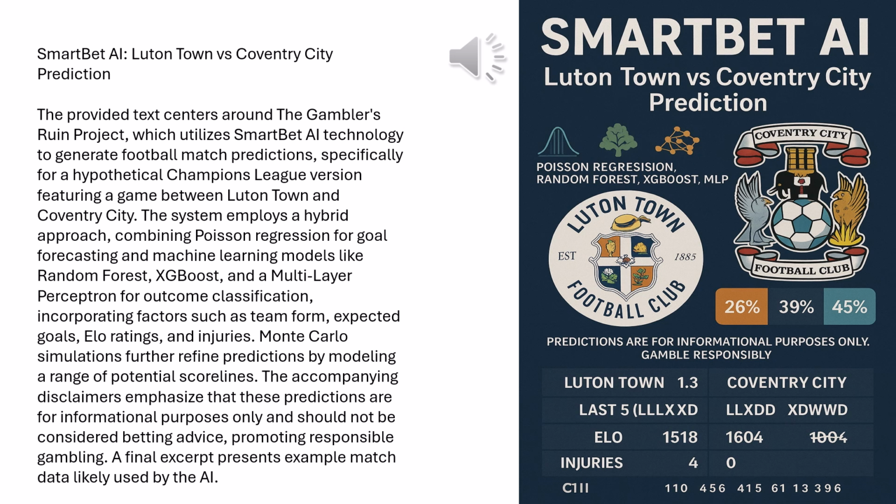Yeah, this isn't just guesswork. It comes from the Gambler's Ruin project, powered by SmartBet AI technology, version 1.0.3. So, data-driven stuff. Exactly. Our job is to unpack what the AI is predicting and maybe more importantly, why. What factors are feeding into this? We want to understand the likely outcome based on their different analytical methods: statistical models, machine learning, the whole toolkit. Okay, let's dive right in then.